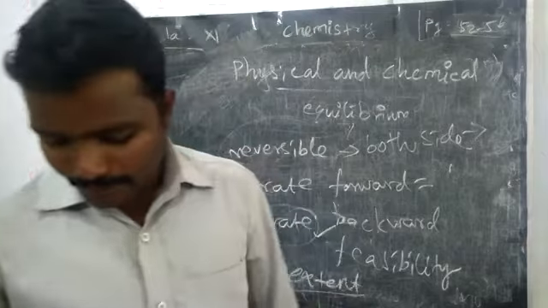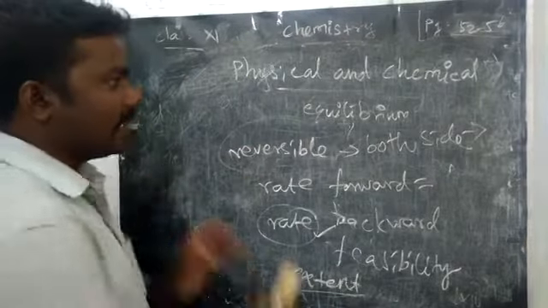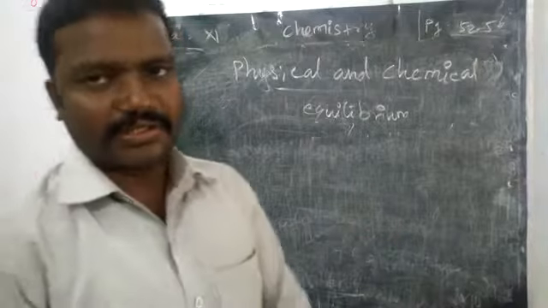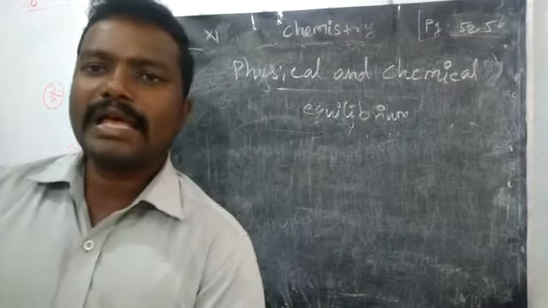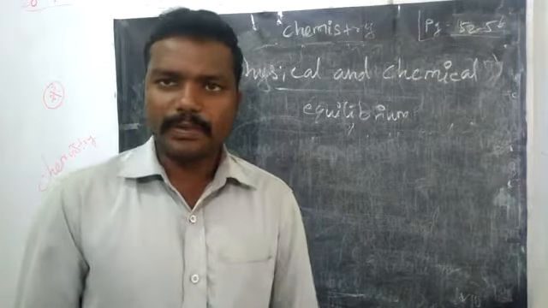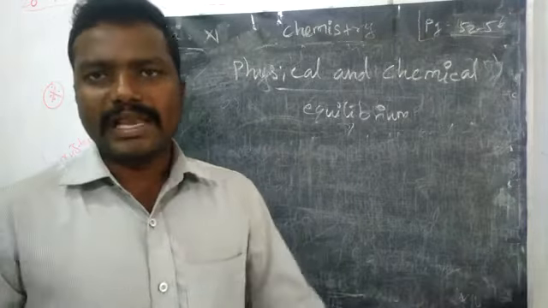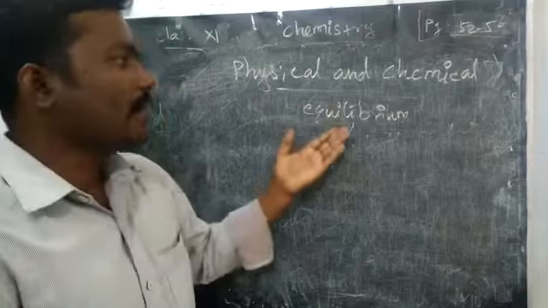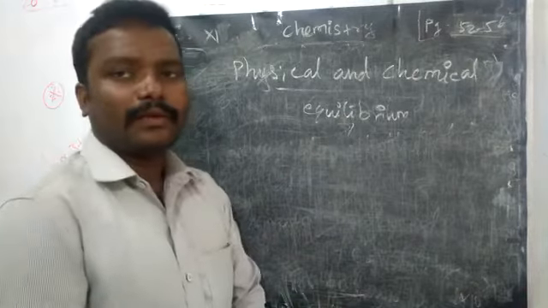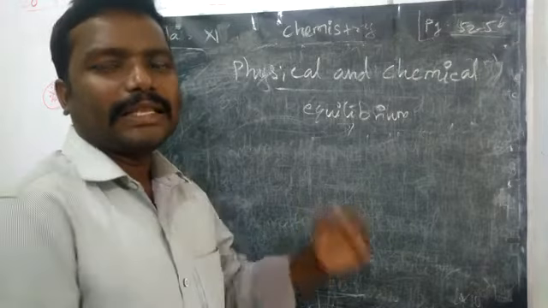First, physical and chemical equilibrium. We know physical change. In a physical change, if they have equal rates of reactions, we can say it is physical equilibrium. In a chemical reaction, if the same happens, we can say it is chemical equilibrium. Let us see some examples of equilibrium.